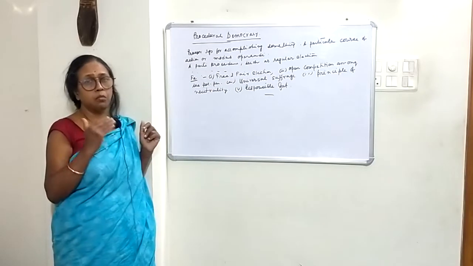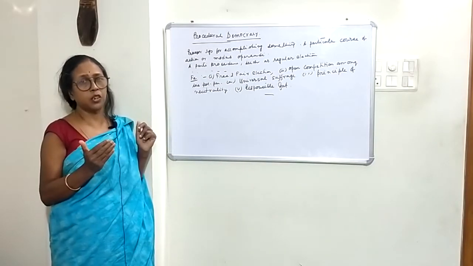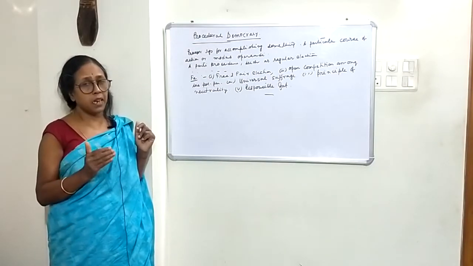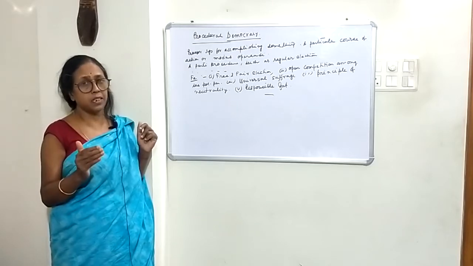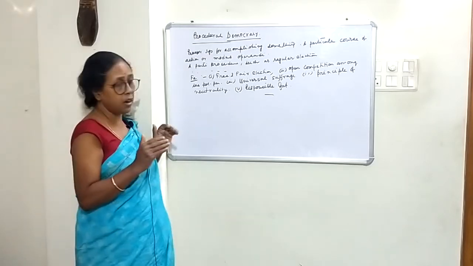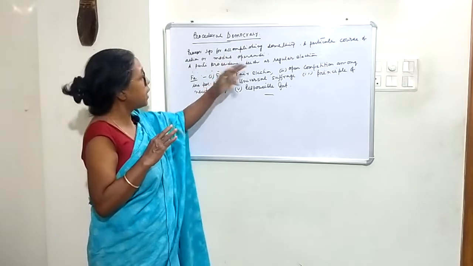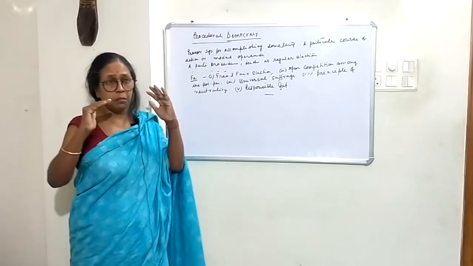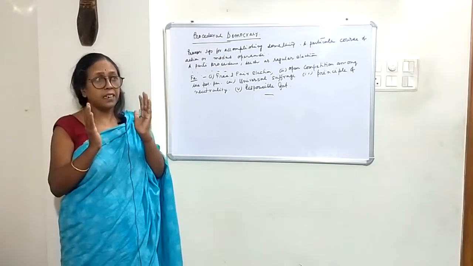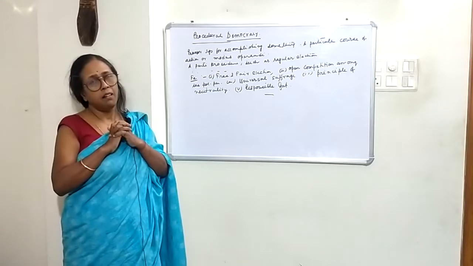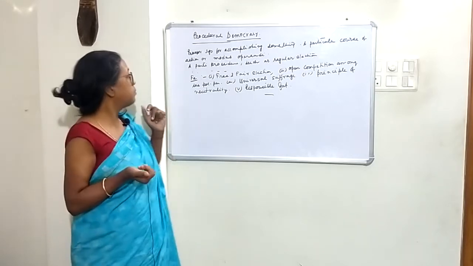That means we have adopted a particular course of action or system for making the democratic system a successful one. That is also the modus operandi, which means the technique or moves for making the democratic system successful.